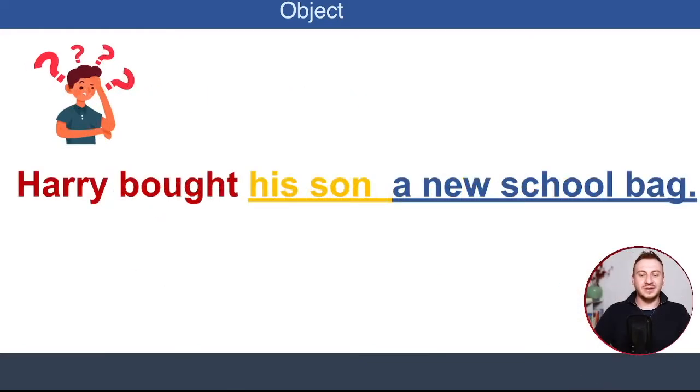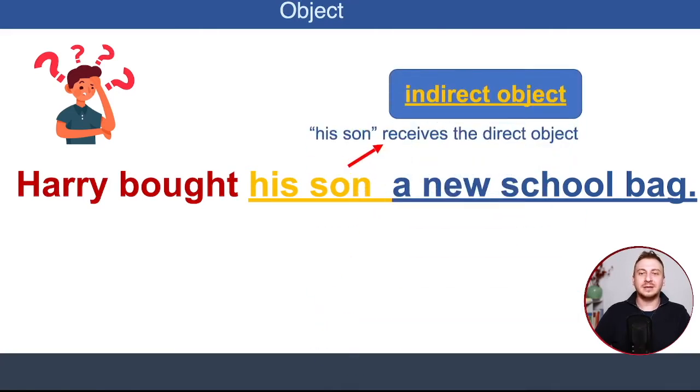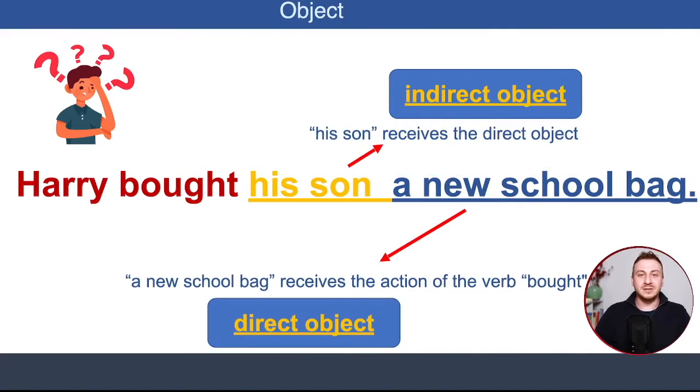Harry bought his son a new school bag. In this example, Harry is subject, bought is action verb, and we have two objects, right? So his son and a new school bag. His son is indirect object because it receives the direct object. A new school bag is a direct object. Why? Because a new school bag receives the action of the verb bought. We have subject, verb, indirect object, direct object.